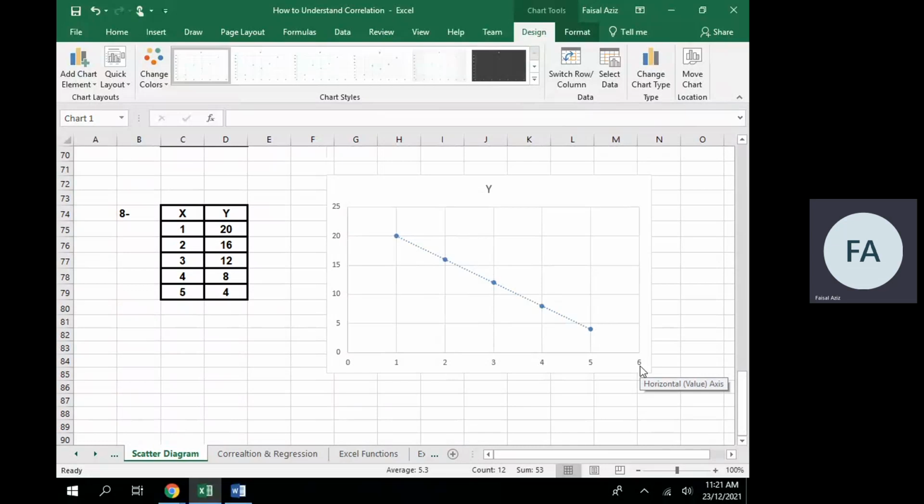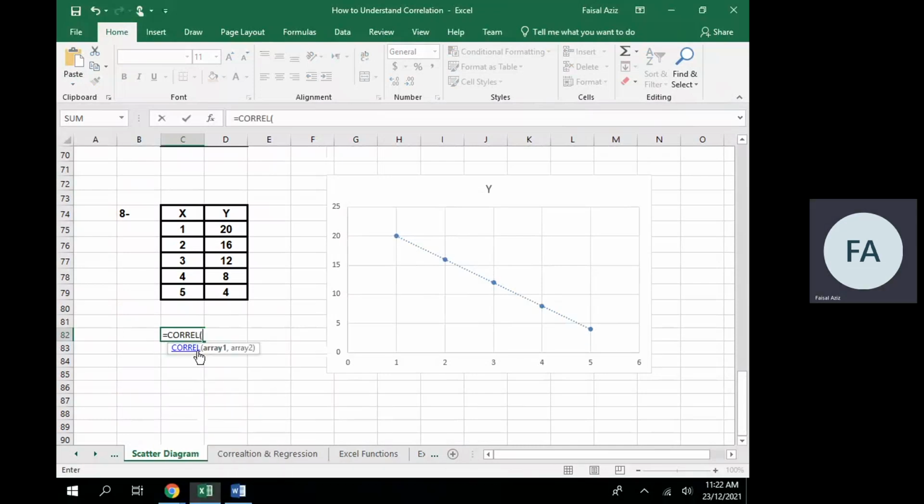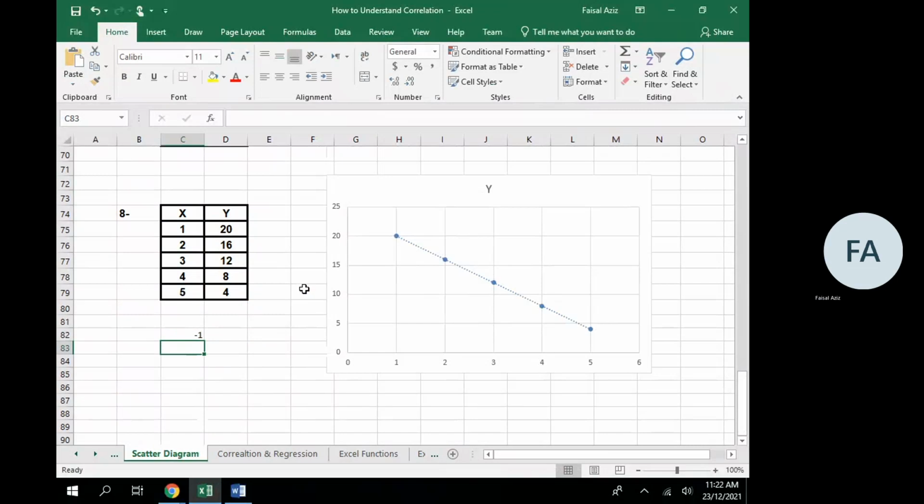Now, to calculate correlation, I will simply use a formula. You can press the equal sign, write CORREL, and double click. It will ask you for array 1. So this is array 1, comma, array 2. The variable y is array 2, and then you close the bracket. You click enter. So you can see the correlation comes -1.